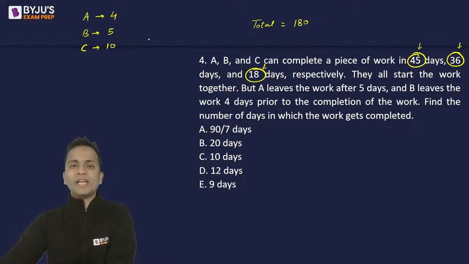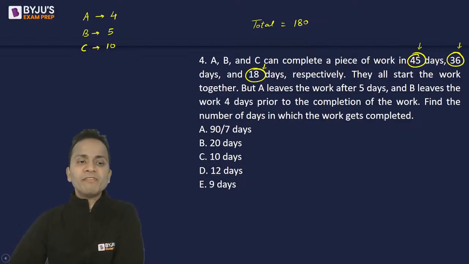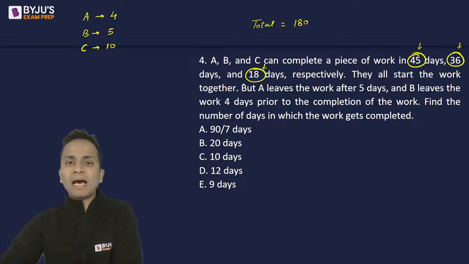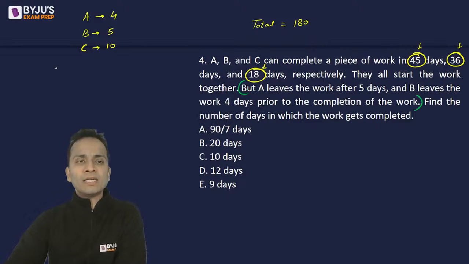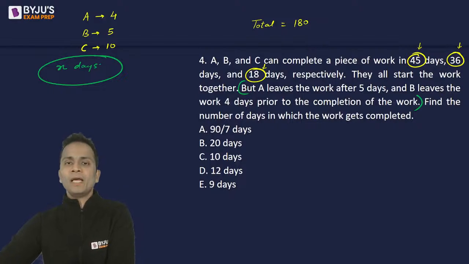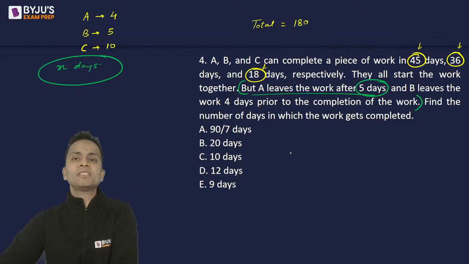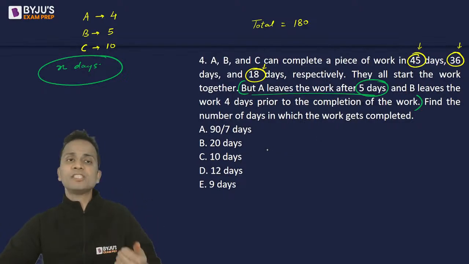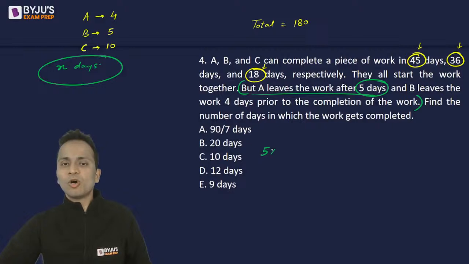Okay, so this is the 1 day work of each of them. Now, if they finish the work in the manner which is mentioned in this question, then let's assume that the work is finished in a total of X days, which is what we'll have to find out. So let's say the work is finished in X days. Now, A left the work after 5 days. That means A worked for 5 days, after which he left. So 5 days work of A will be 5 multiplied by 1 day work of A, 5 into 4,